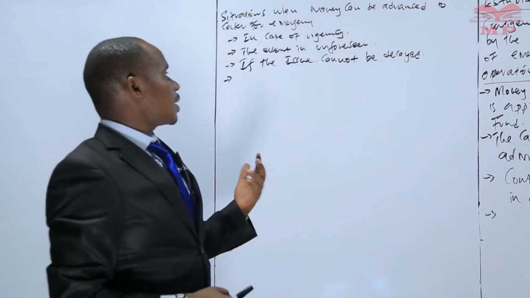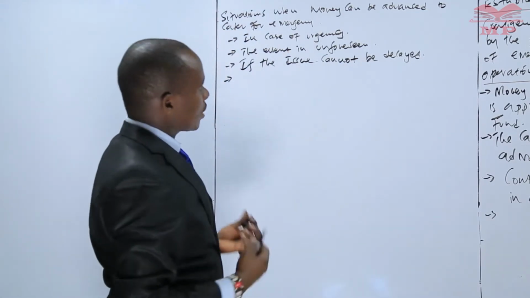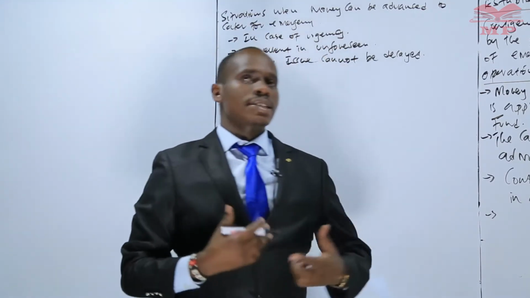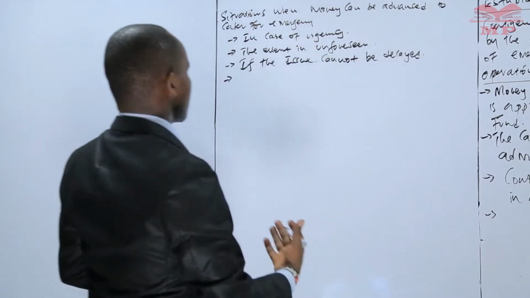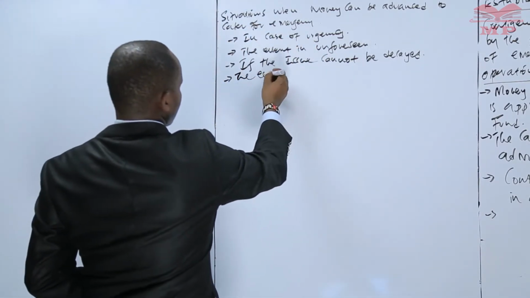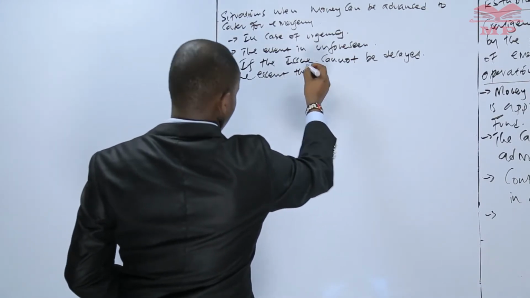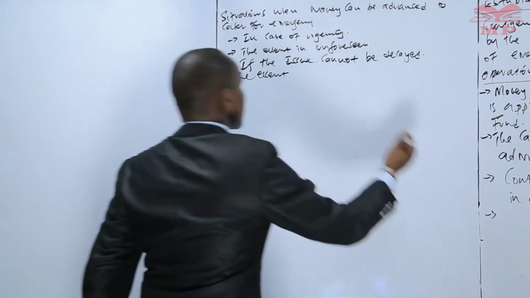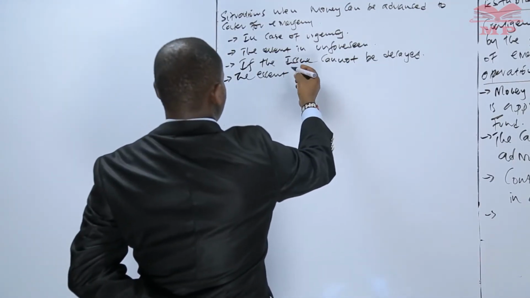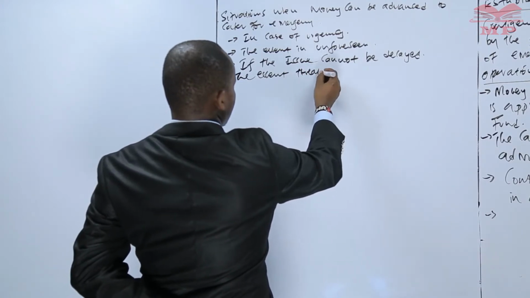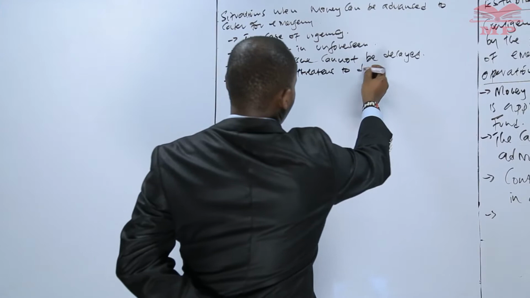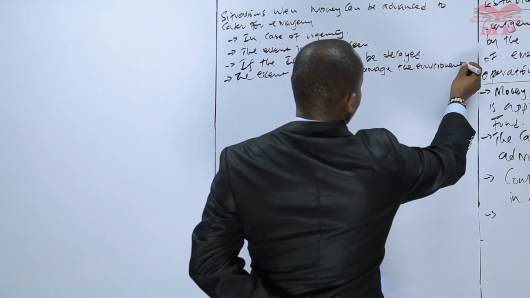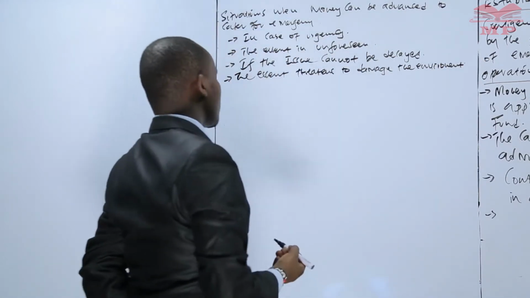The other thing that can make us advance the money is if the event threatens to damage the environment. If that is the case, then we need to advance the money.